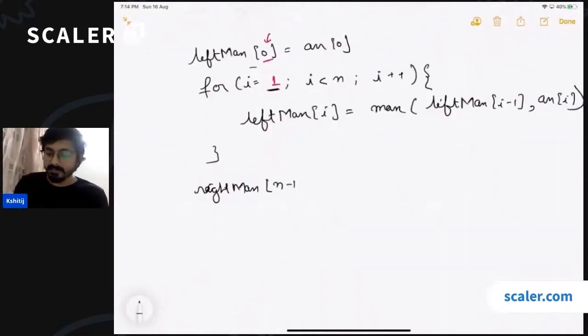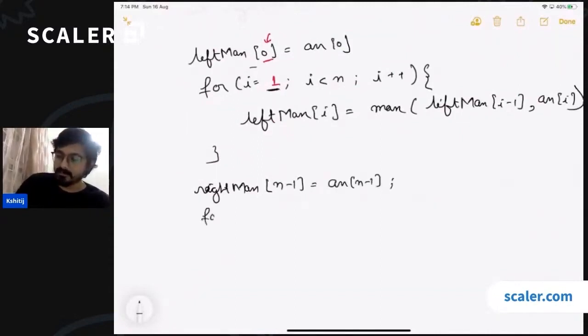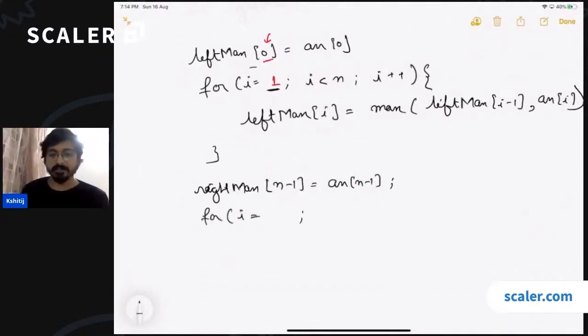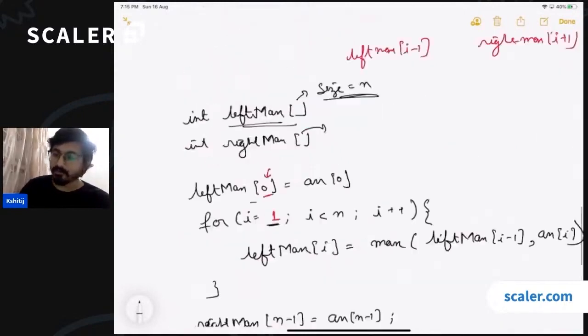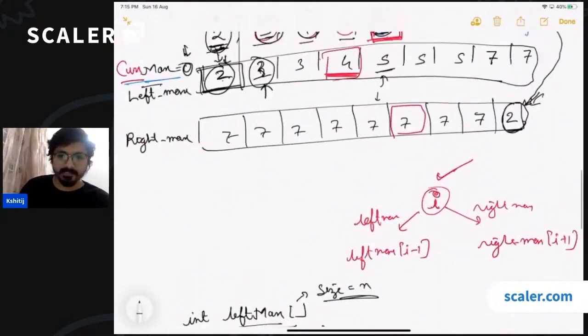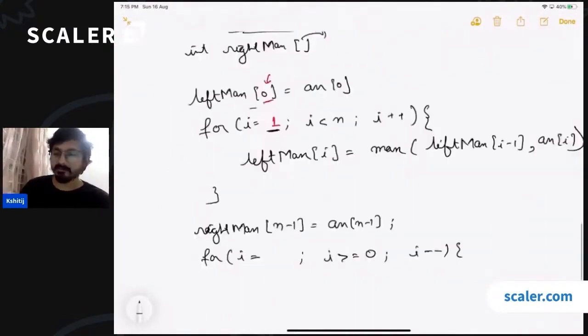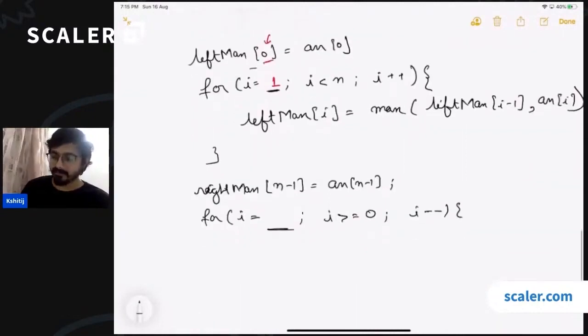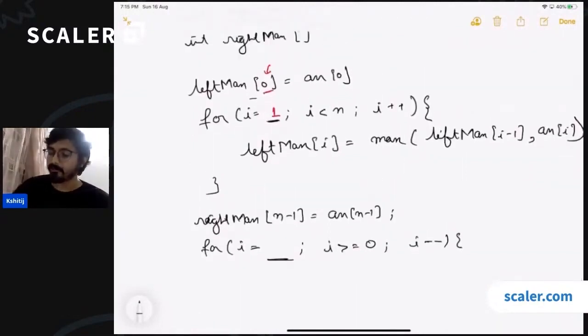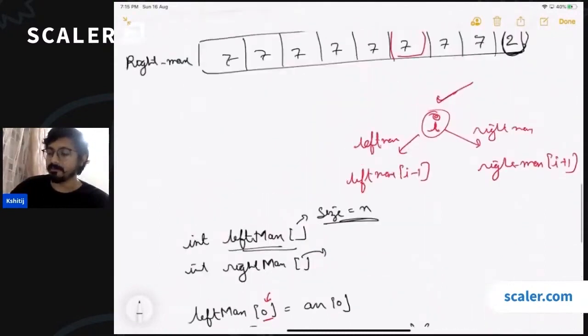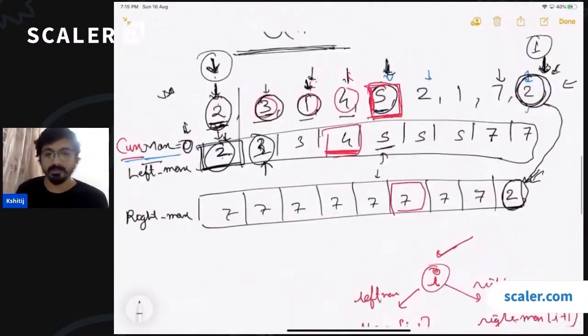And now similarly we can have a loop which will also start from some number, go till 0, and this is going to run from right to left. So that's why we are doing I minus 1. So from where should we start it? This loop will start from n minus 1. We have already filled the value for n minus 1, right? So this should not start from n minus 1. N minus 1 is some value which is required to compute the value at this index. So we'll be starting from the index n minus 2.